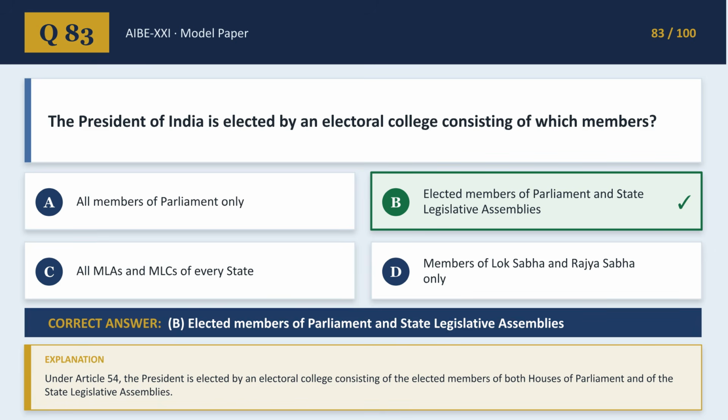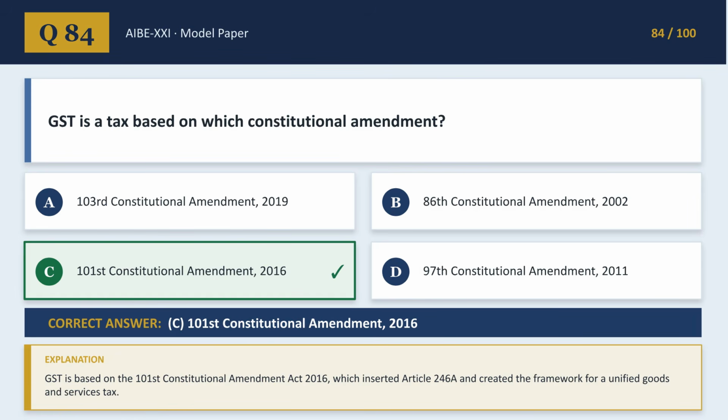The President of India is elected by an electoral college consisting of elected members of Parliament and state legislative assemblies, as per Article 54. GST is a tax based on the 101st Constitutional Amendment Act, 2016, which introduced Article 246A for the Unified Tax Framework.